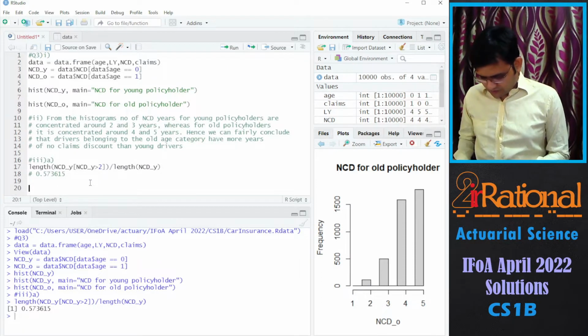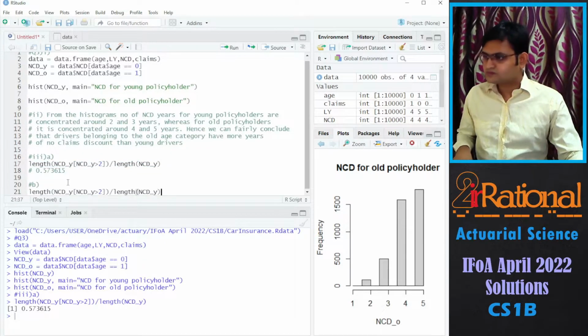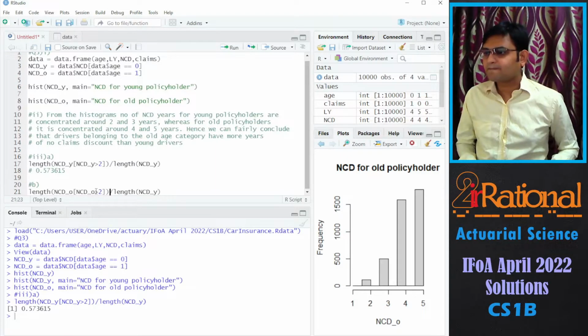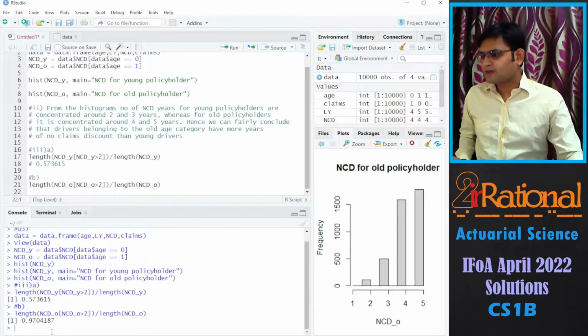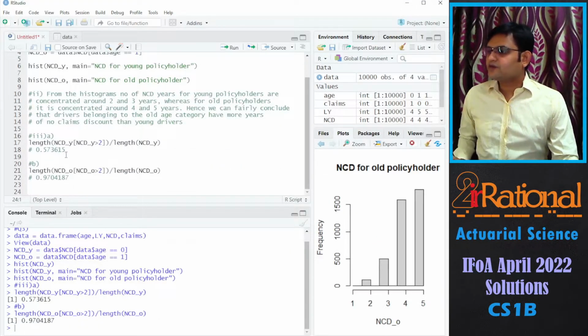And same thing for old. Just change my Y to O. We have 97%. Fourth part tests the hypothesis that the proportion of the policyholders with more than 2 years of no claim discount is equal in both groups, young and old policyholder. For this, it would be better if I actually calculate these values separately.